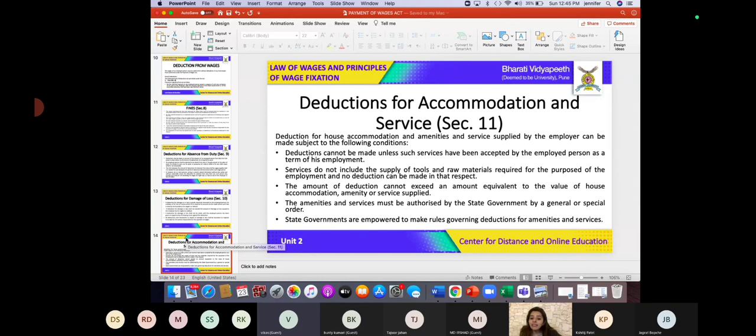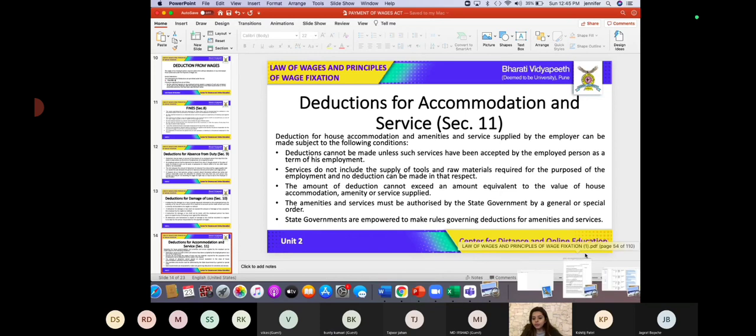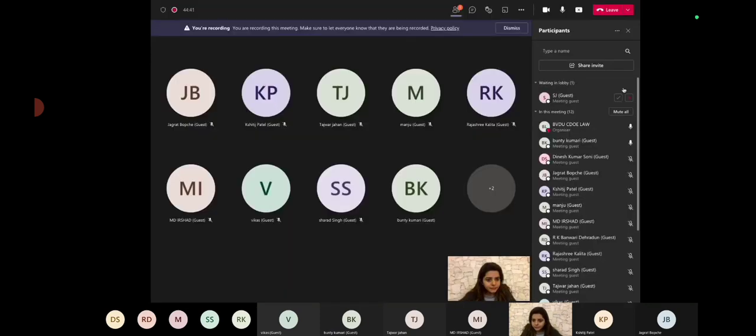So deductions can only be imposed if these services have been accepted by the employees. If they have taken the service of accommodation, then in such case scenario only the deductions are going to be imposed. Is this clear?